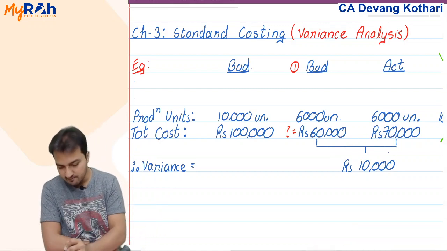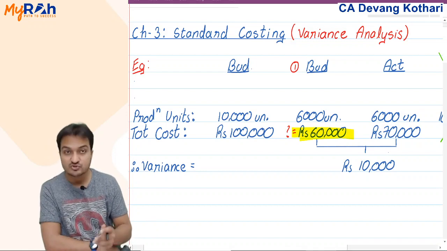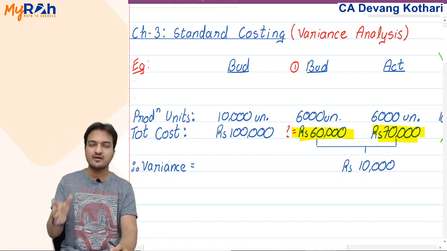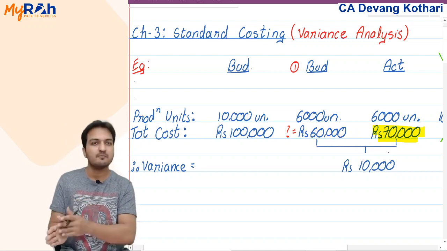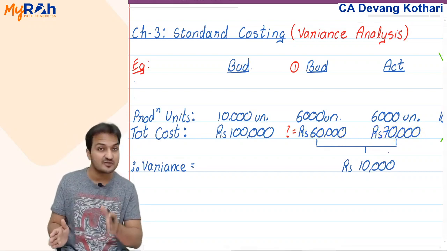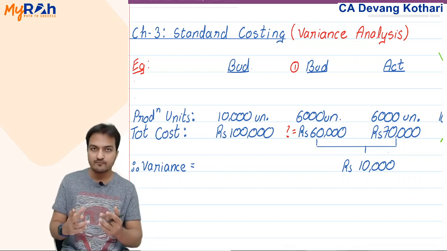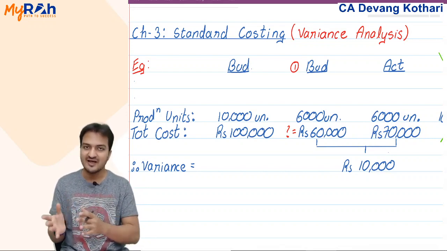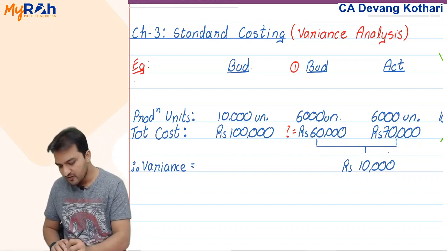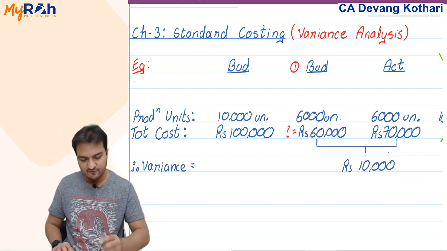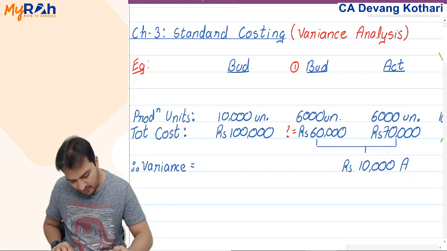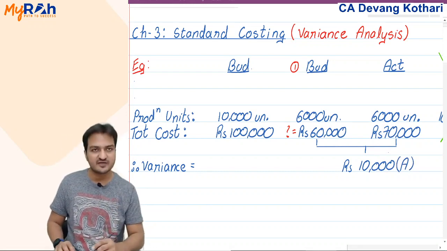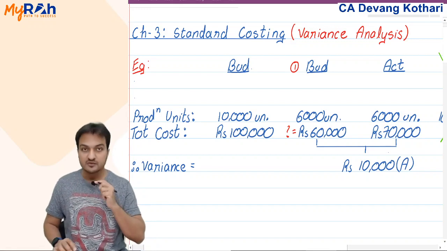Why? Because my budgeted estimated cost was 60,000. Actually, I have spent 70,000. You had planned to spend only 60,000, but actually you spent 70,000, meaning you have spent more. Extra cost is incurred. Extra cost, that is not good, that is bad, that is unfavorable, not favorable. I will say that is adverse. Now to indicate that it is adverse, you put an A beside that, and this adverse,